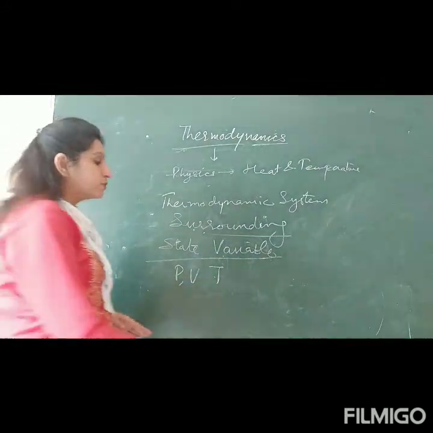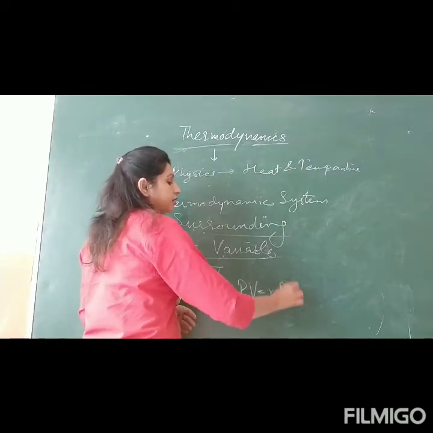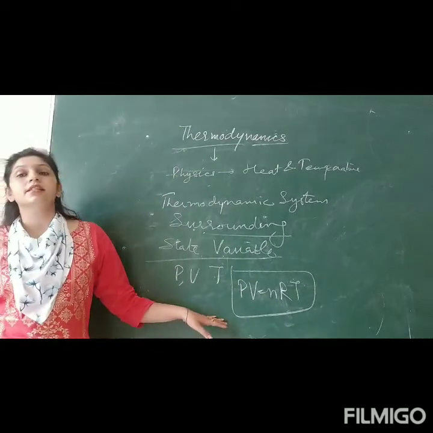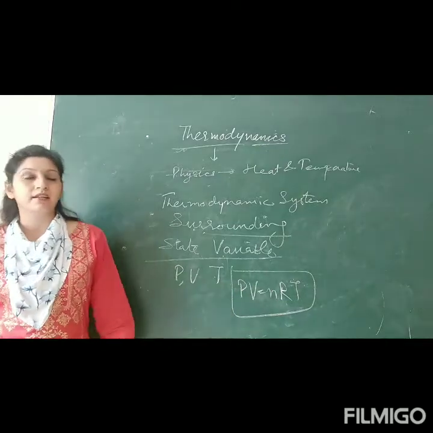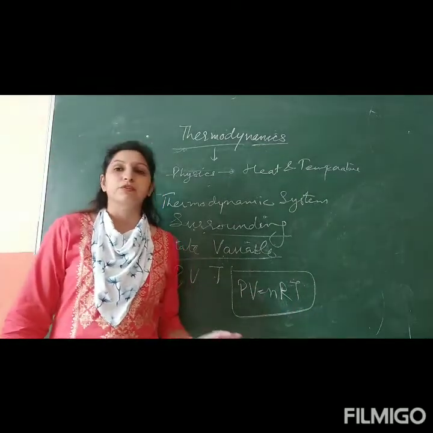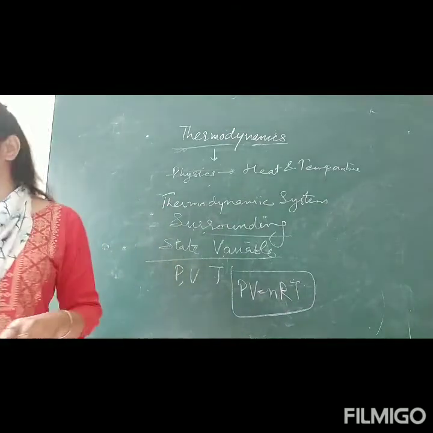Then an equation which is relating these three, like PV = nRT. You have done this. Which equation is this? This is the equation of state for an ideal gas, PV = nRT, where R is the universal gas constant and n is the number of moles. Okay, so this is all just the basics of thermodynamics.